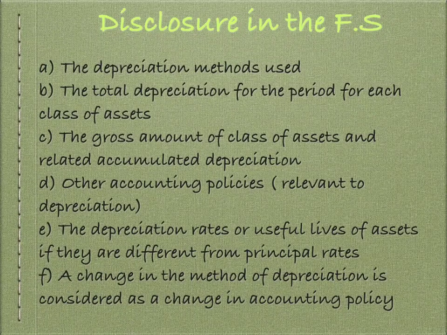Now, how is it disclosed? The depreciation methods should be disclosed. The total depreciation for the period for each class of assets has to be given. The gross amount of each class of assets and related accumulated depreciation should be disclosed. Other accounting policies which are relevant to depreciation should be given. The depreciation rates or useful lives of assets, if they are different from principal rates, should be disclosed properly. A change in the method of depreciation is considered as a change in accounting policy.